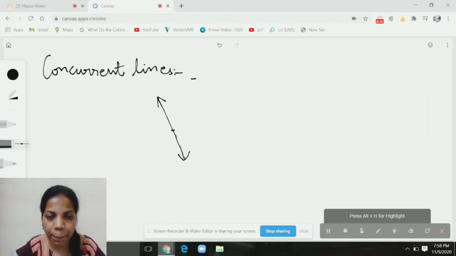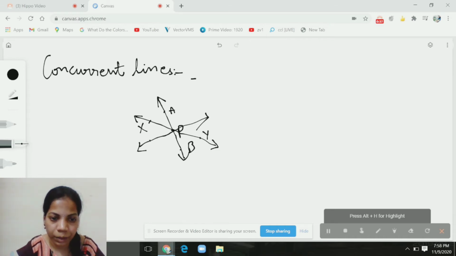So let us take a point P and three lines AB, XY and PQ. Here AB, XY and PQ are passing through the same point P, right?